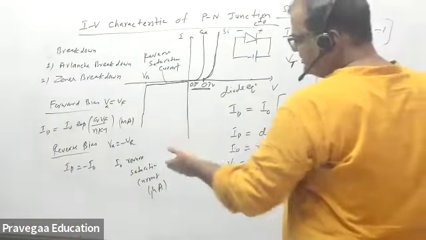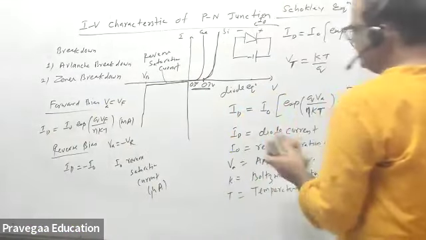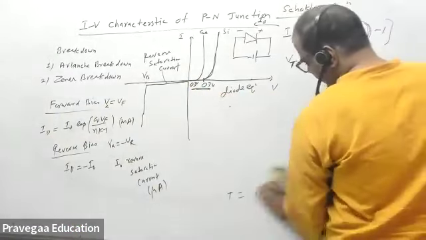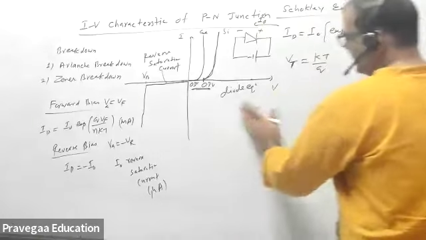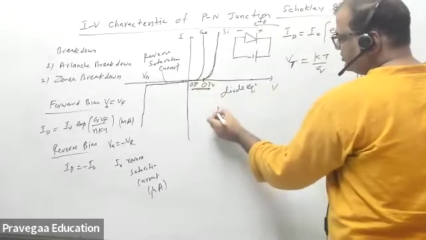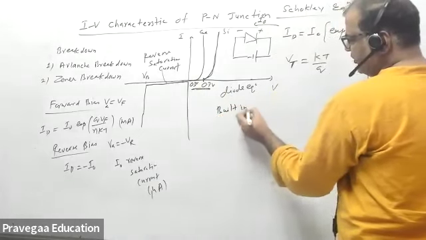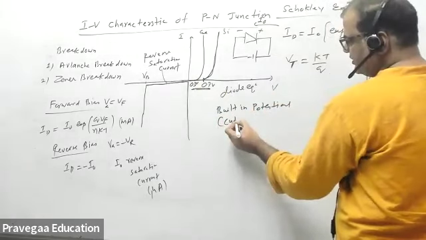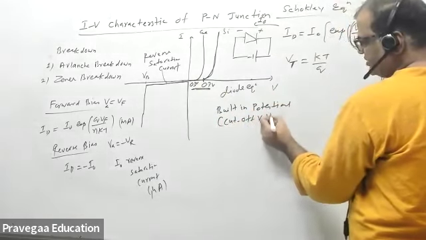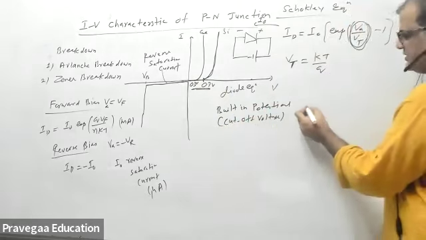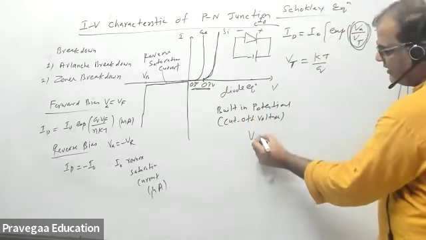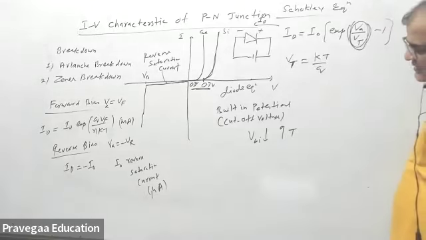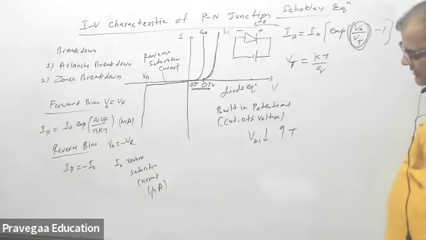The reverse saturation current is also temperature dependent. This cutoff voltage is also temperature dependent. You can remember that the built-in potential is also called the cutoff voltage. VBI decreases with increase in temperature.